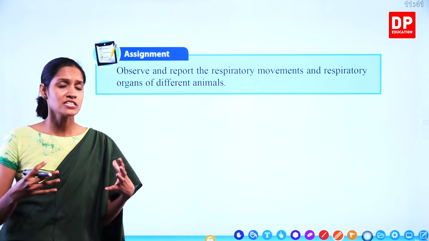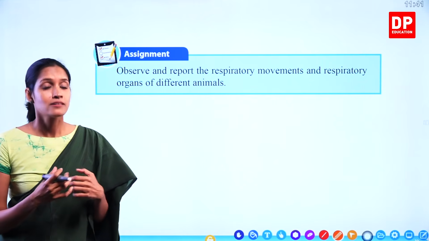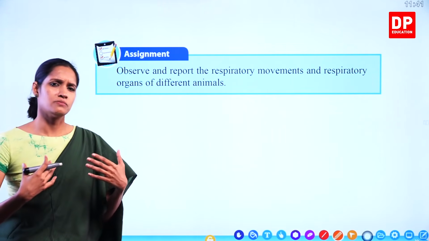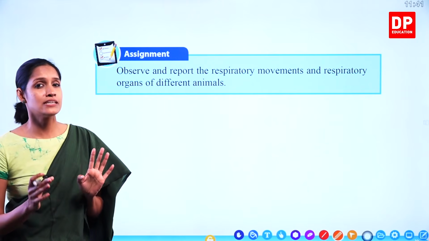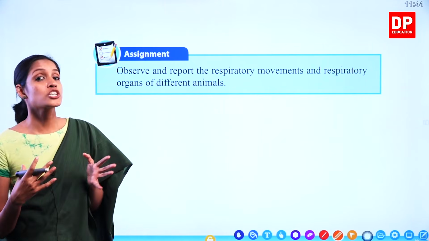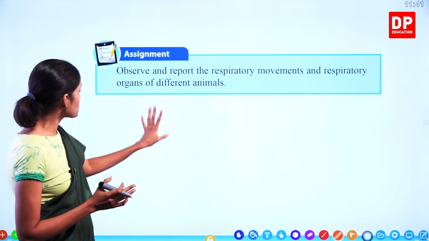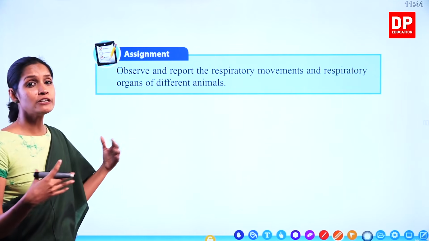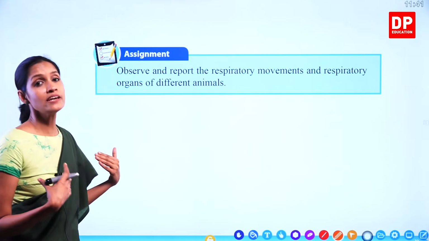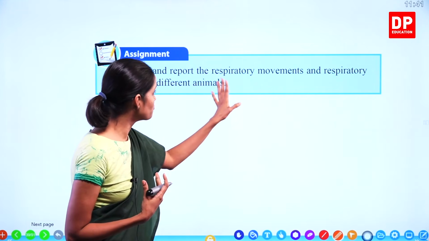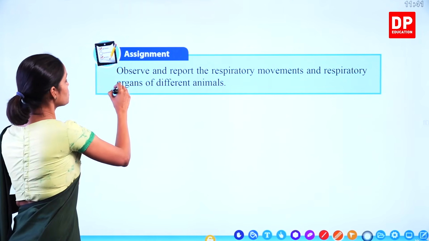Mammals are the animals who drink mother's milk. Understand? So reptiles are there. Who are the reptiles? Snakes and turtles, they come under reptiles. Different kinds of fish are there, right? So we have to observe and find out the different ways that they do this respiration. Observe and report the respiratory movements and respiratory organs.